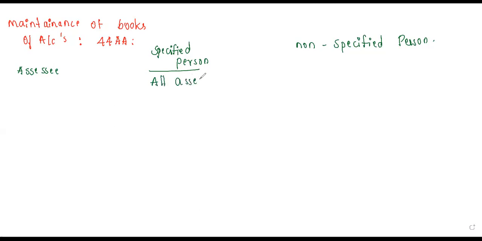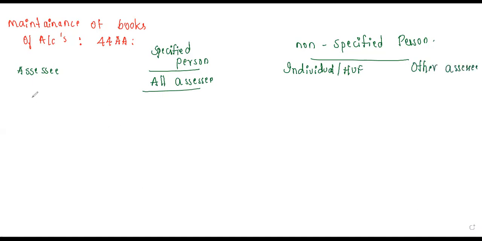So here in the specified person, take down all SSC. And below the non-specified person, the first column will be individual or HUF, that is Hindu Undivided Family, and the second column will be other SSC. Okay. So coming to our SSC, the threshold limit. That means you will be having some limit, right, to do a transaction. That threshold limit.